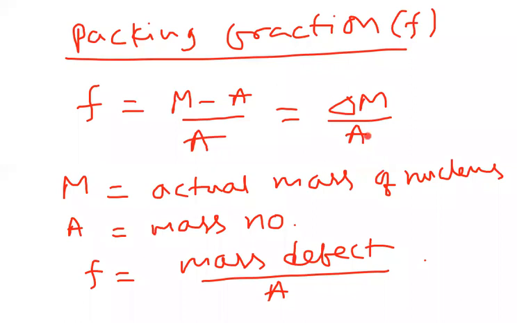So for more stable nuclei we get a negative value, and for less stable nuclei, a positive value. If F value is less, it is more stable. Negative values mean more stable. Positive value means it is unstable; instability is indicated by a positive value.